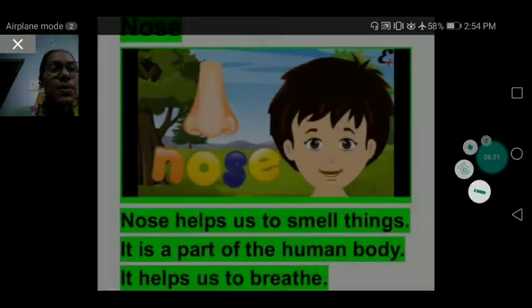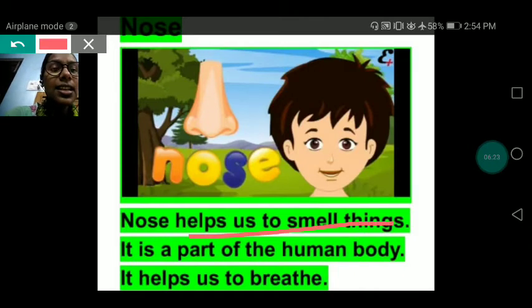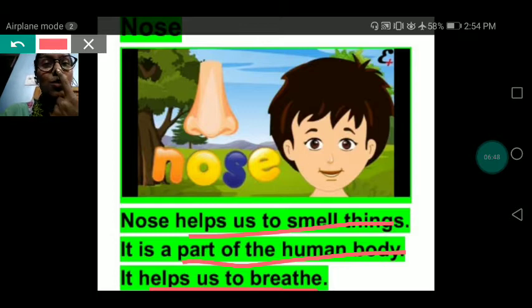Next, nose. Nose helps us to smell things. It is a part of the human body and it helps us to breathe. So nose is a part of the human body. It helps us to smell things like flowers, garbage. So many things are there. Garbage, the bad smell, and rose flower, perfume, fragrance. So many different types of things we can smell with the help of our nose.